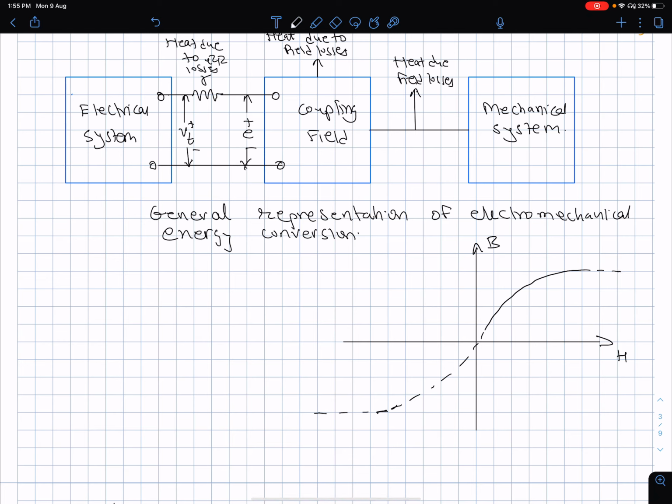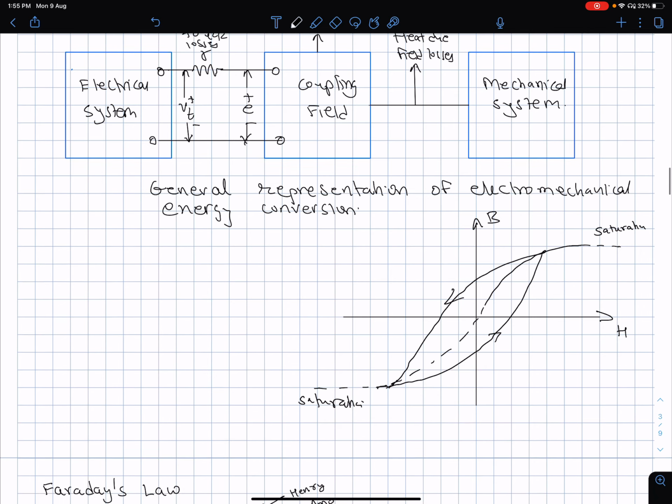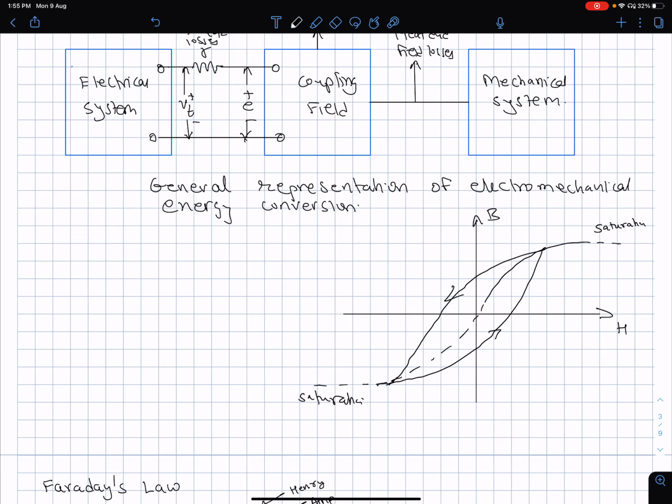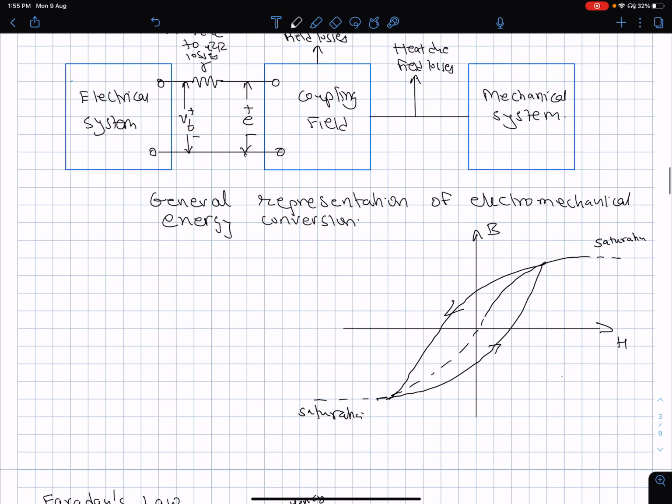One is saturation, second is hysteresis.